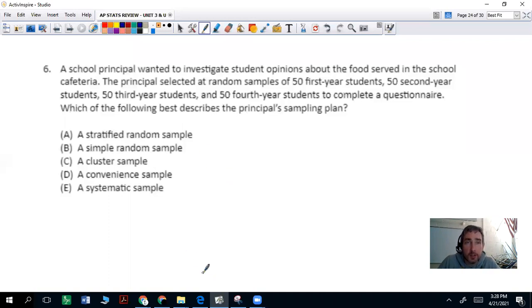Number 6, a school principal wanted to investigate student opinions about the food served in the school cafeteria. The principal selected at random samples of 50 first-year students, 50 second-year students, 50 third-year students, and 50 fourth-year students to complete a questionnaire. Which of the following best describes the principal's sampling plan? If you need to look up these different samples, take a minute to pause.